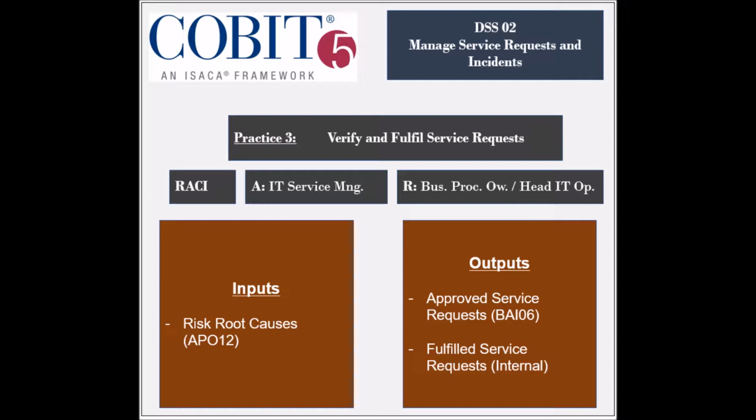The practice receives 1 input, which is the risk root causes from the AP012 process. It generates 2 outputs, which are the approved service requests to be used by the BAI6 process, and the fulfilled service requests to be used internally.